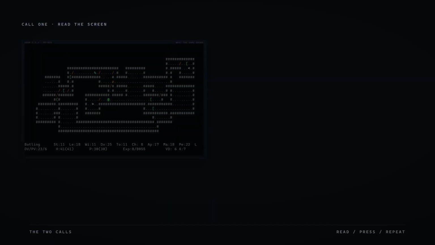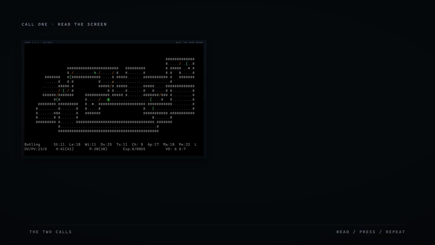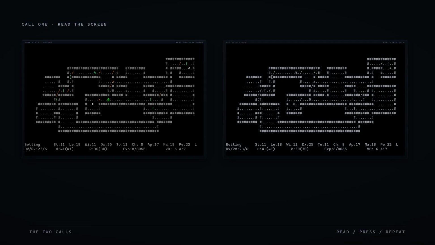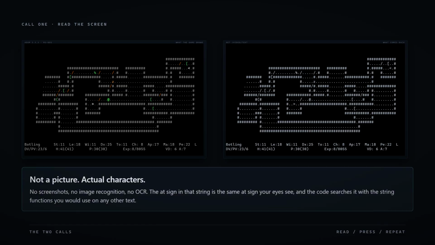The first one gives me the screen. I ask for the text endpoint, and the emulator hands back the 80 by 25 character grid as one long string. Not a picture. Actual characters. No screenshots, no image recognition, no OCR. The @ sign in that string is the same @ sign your eyes see. That's the whole perception system. One web request, several thousand times per run, and what comes back is text the code can search with the same string functions you'd use on any other text.